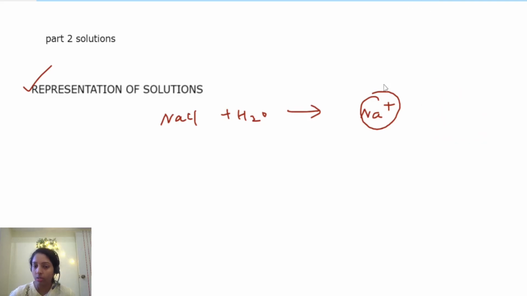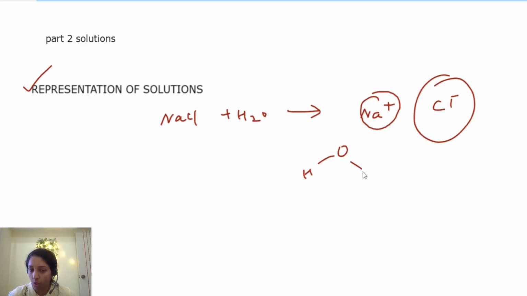So here we have the bigger Cl-, and then the H2O, right? H2O has to attach with these ions. Which atom attaches where? As you know, H2O is polar, so hydrogen is partial positive and oxygen is partial negative. So oxygen will attach with the sodium cation, and the hydrogen will attach with the chlorine. So this should be the structure.